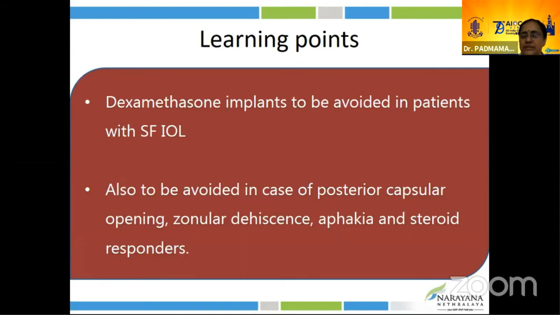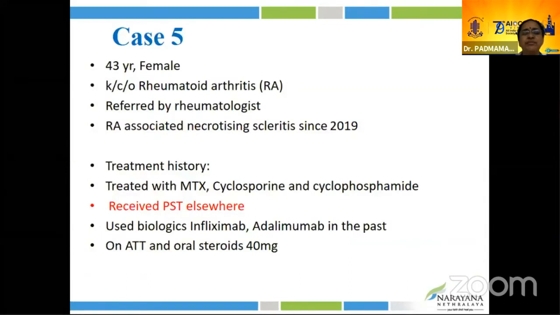of steroid responders. Case 5 is a 43-year-old female, a known case of rheumatoid arthritis. She was referred to us by the rheumatologist as a second opinion. Primarily, she's a dentist from the US. She was treated for necrotizing scleritis. Initially, she was treated with methotrexate, cyclosporine, and cyclophosphamide. The patient was not responding. They added a posterior subtenon injection to her right eye.